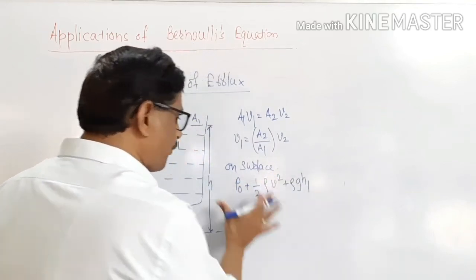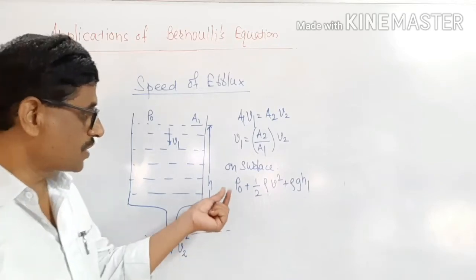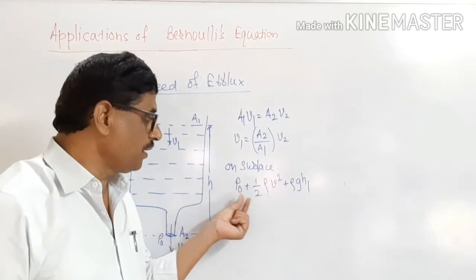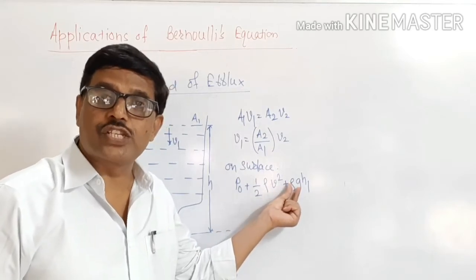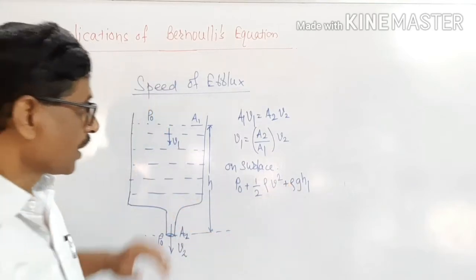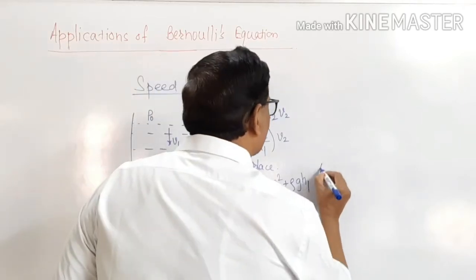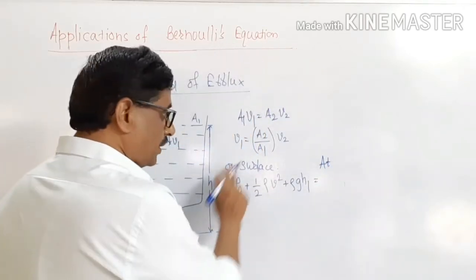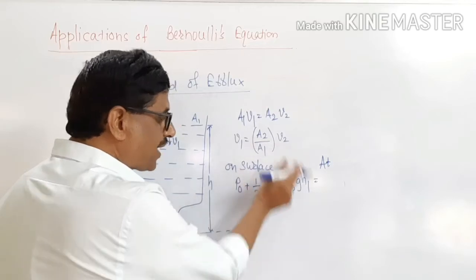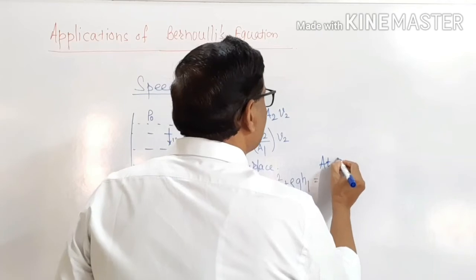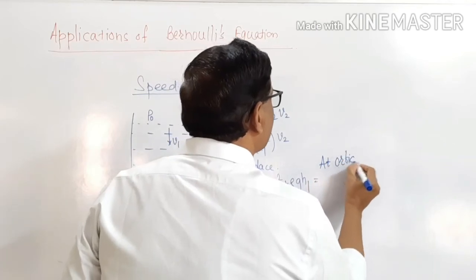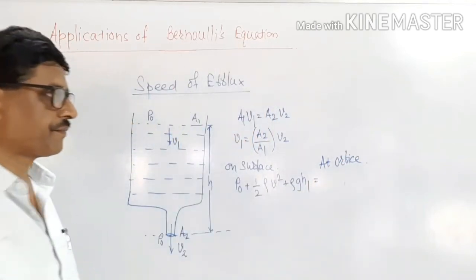This is on the surface. This is the pressure energy, this is kinetic energy per unit volume, and this is potential energy per unit volume, is equal to the sum of the energy at the orifice.